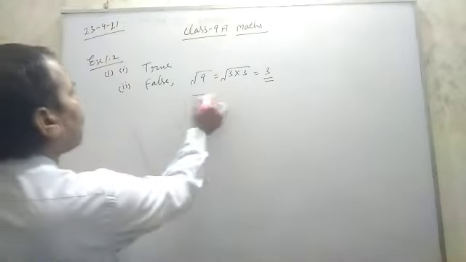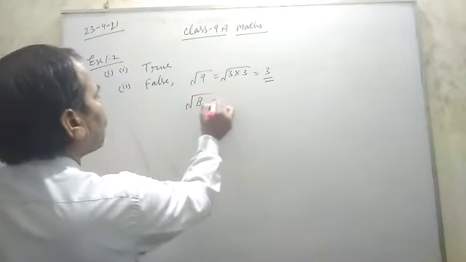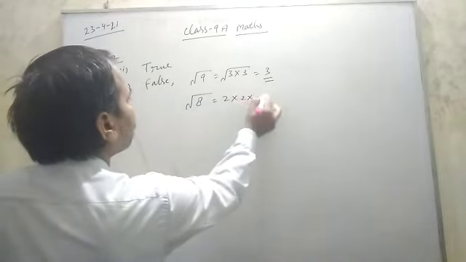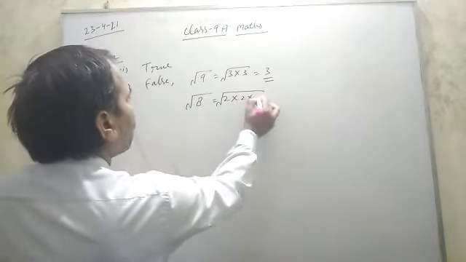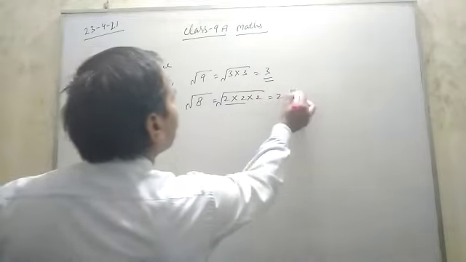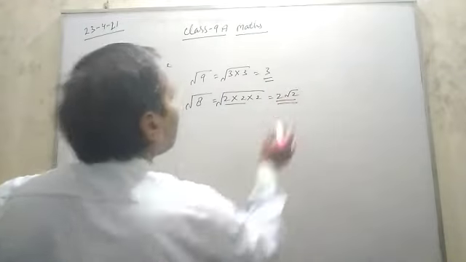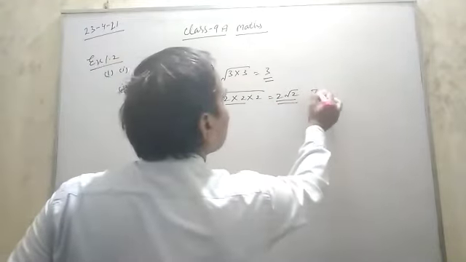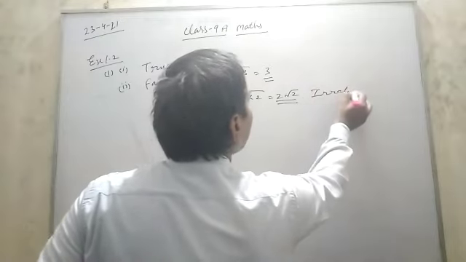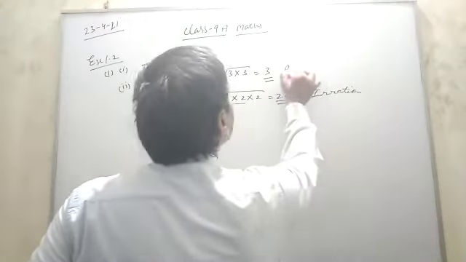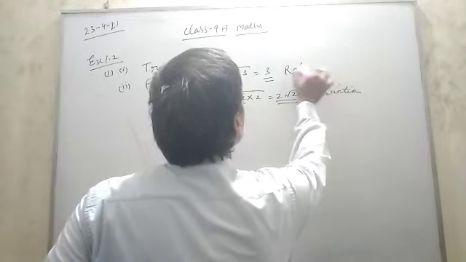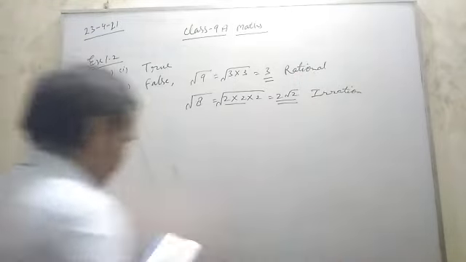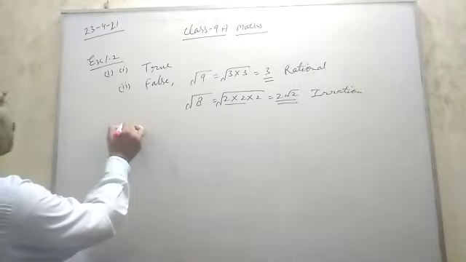Clear? And under root 8 is root of 2 into 2 into 2. So here 2 root 2. Clear? So here this is irrational. Means this is of the form root m, and this is rational, means not irrational. Clear? Third one.